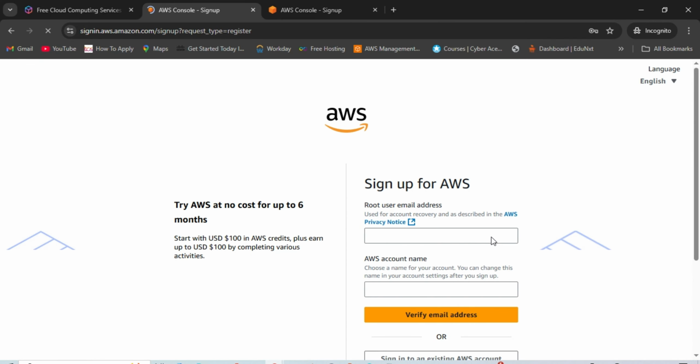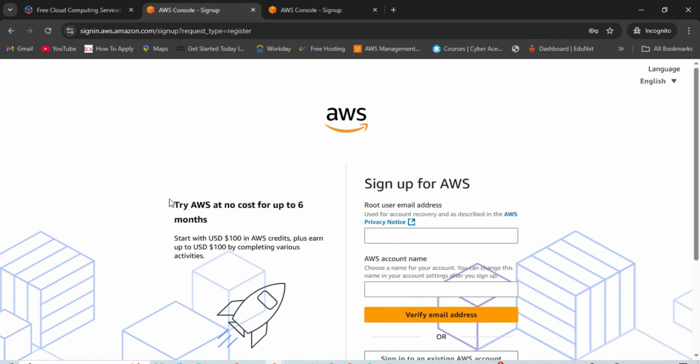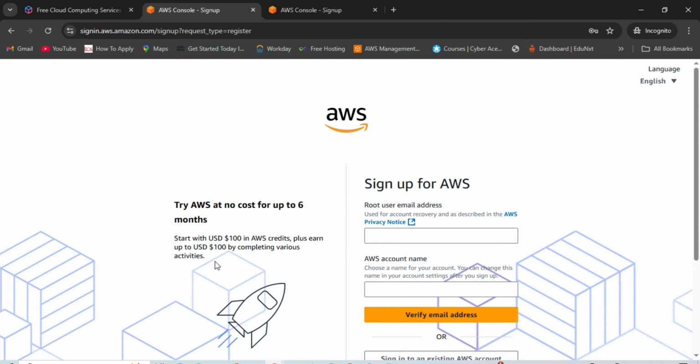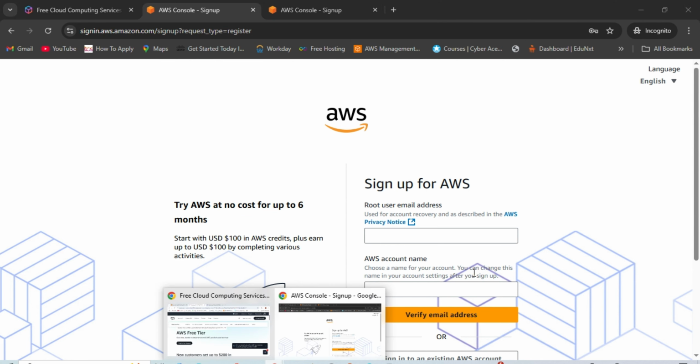When you are providing your email ID and the account name, make sure these things are mentioned on this sign up page. Otherwise you might be on another link, the legacy one, and trying to create the account from there. That should not happen, it will redirect you here only, but try to find out whether it is available or not. So these are the details that I want to share with you.